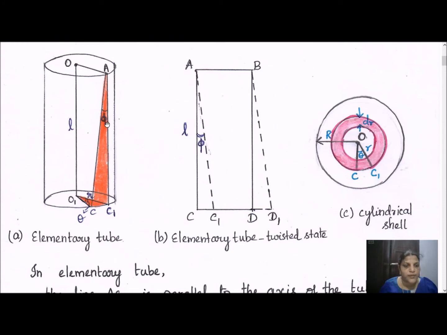Since CC1 has two values, that is R into theta and L into phi, CC1 can be visualized from here also. This lower part is enlarged here. So CC1 is equal to R into theta. From the second diagram, we can visualize CC1 is equal to L into phi. From both of these, we can find out what is phi.